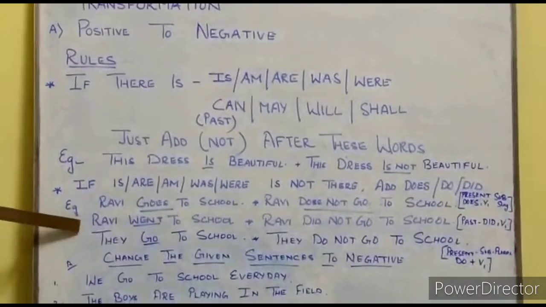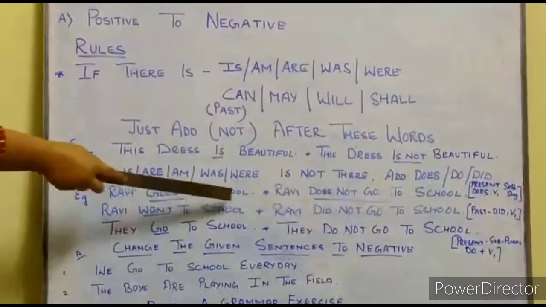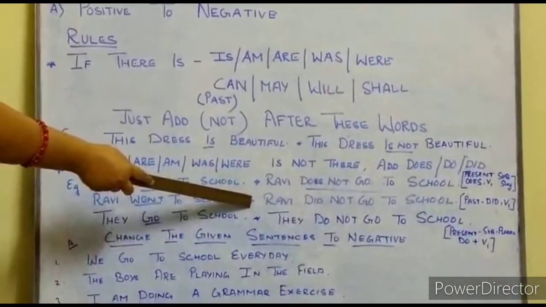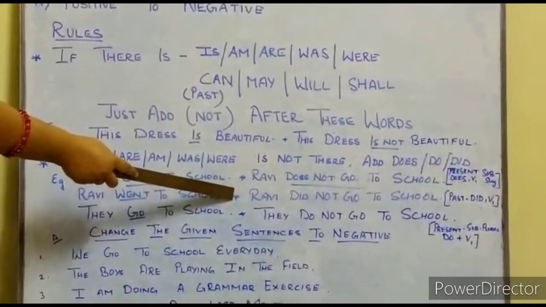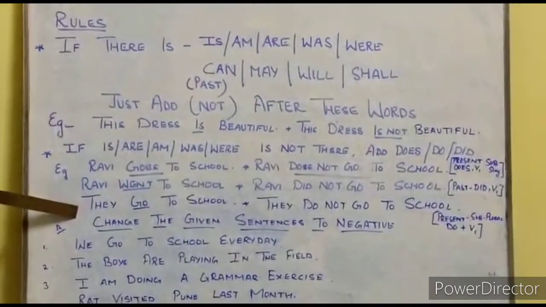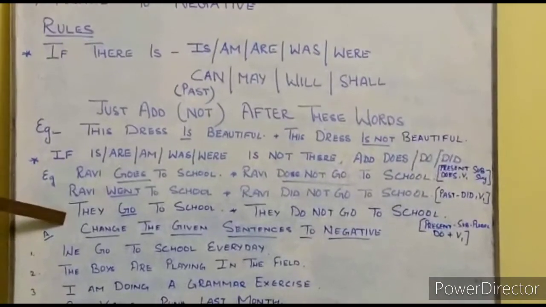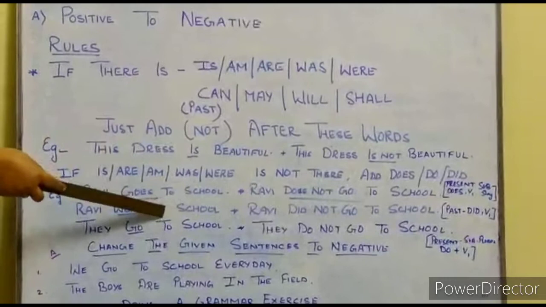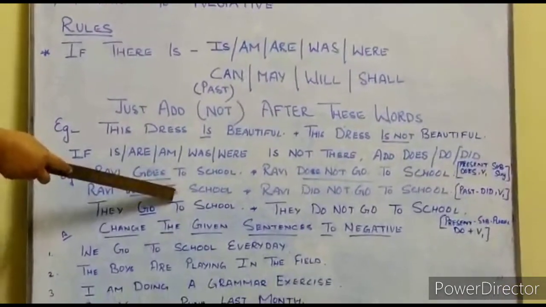The second example, Ravi went to school. It's past tense. So the answer, Ravi did not go to school. In the bracket it is written past tense, did, V1 form. Now the third one, they go to school. The answer, they do not go to school. And in the bracket it is written present tense, subject is plural, so it is do and V1 form.